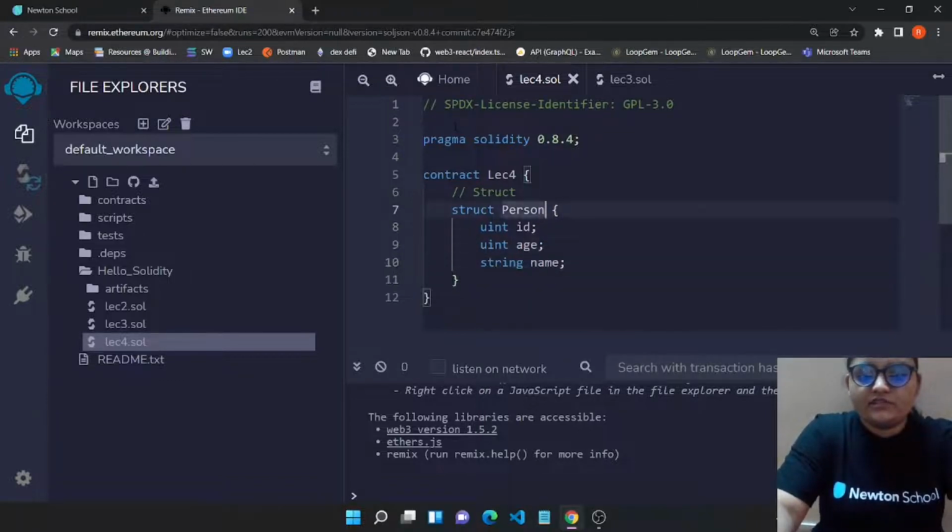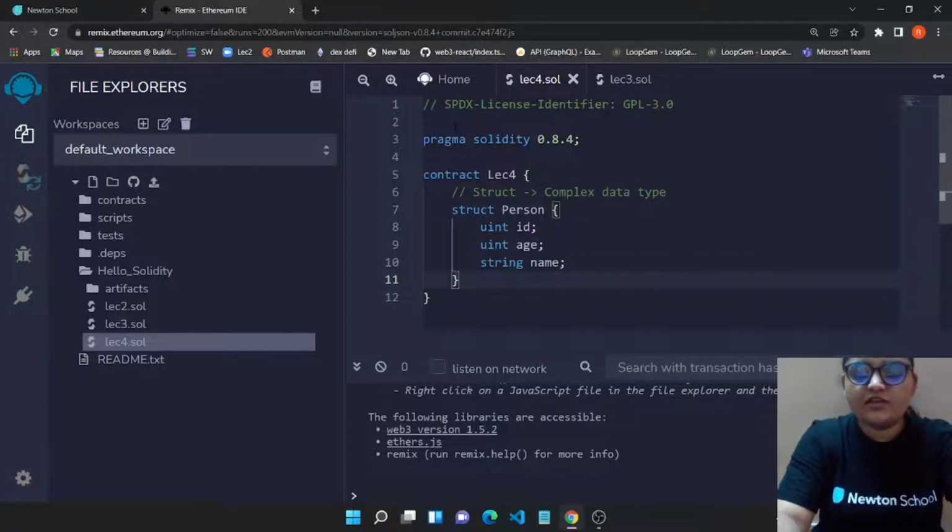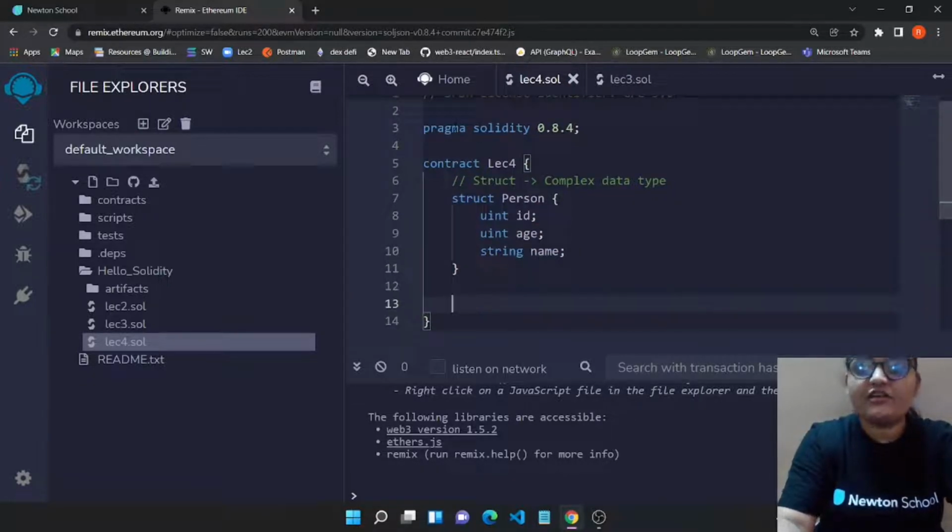So this person is a struct, so it's a complex data type, and this complex data type is formed with these primary data types. Remember one thing, that complex is a bigger version. When you collect a few primary data types together, then you create one data type, and that particular data type is known as complex data. So let's have over here one description, that it's a complex data type. Now this was how you can create a struct. Now let's see how you can initiate a struct and use a struct.